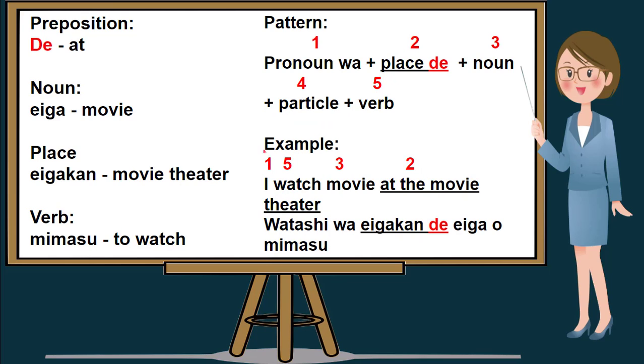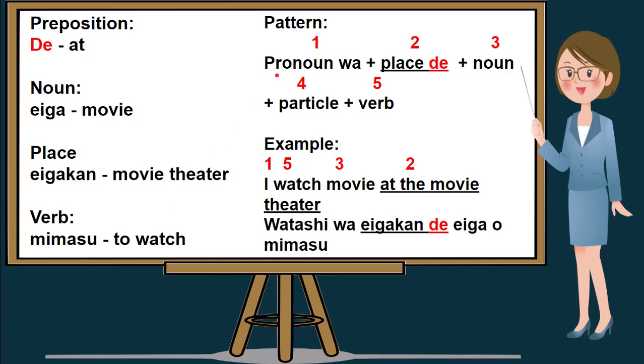Our next example is, I watch movie at the movie theater. We will be using ega, which is movie; egakan, which is movie theater; and our verb is mimasu, which means to watch.